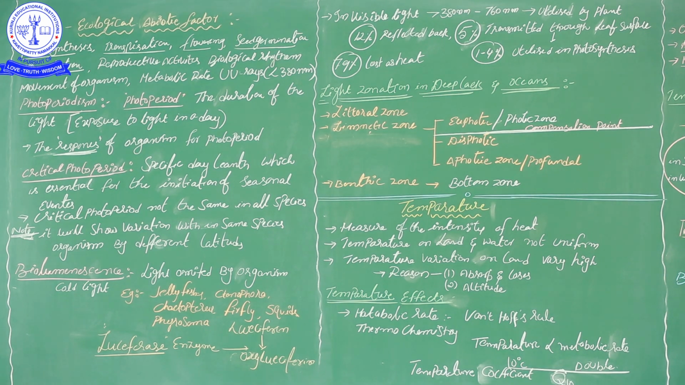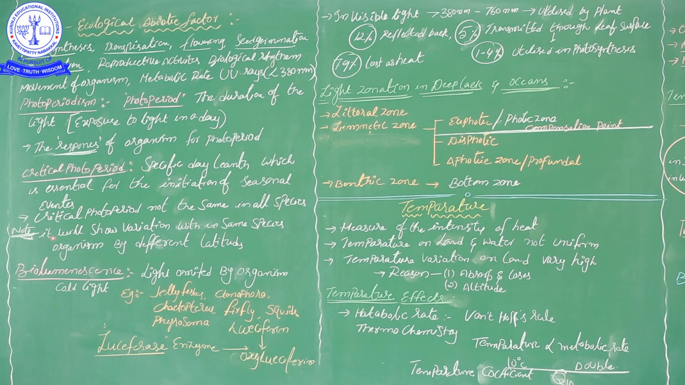Why is it not the same? For example, human beings. Human beings are located in different places. Some people are living their lives in polar regions, and some human beings live in equatorial places. Though it is the same species, human beings, their critical photoperiod is different. Equatorial places have one photoperiod, polar regions have a different photoperiod. So within the same species also the photoperiod is not the same. Why does it show variation? Because of geographical variations.